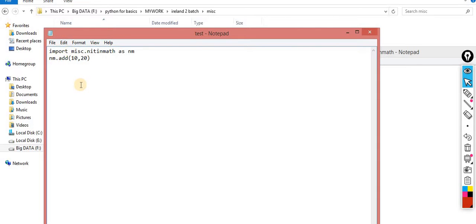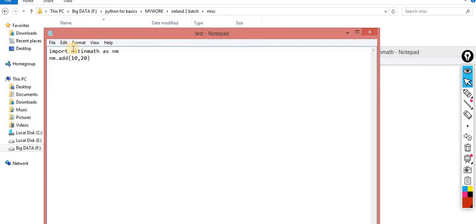Inside the library, let's suppose my library is calculator. Inside calculator there is a folder, and that folder name is MISC. MISC will technically be called a package. Inside that package, this one is the module that I'm calling, and I'm assigning a nickname NM to this particular module. Rather than writing Nitin Math again, why should I waste my time writing the complete name? I just give a simple name, that is NM. So this one is the terminology.